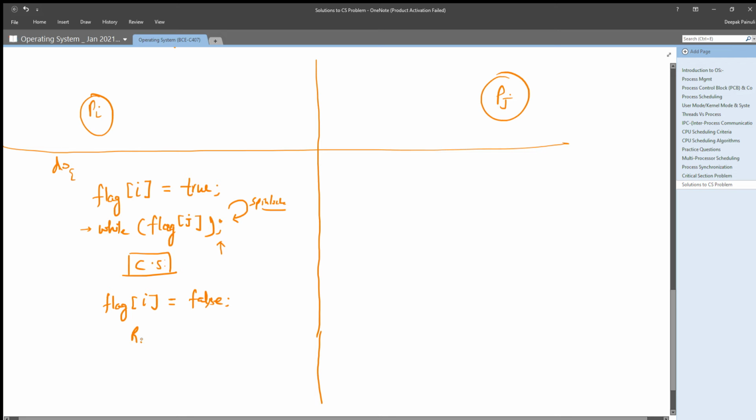Okay, then the remainder section, and this is the while loop.